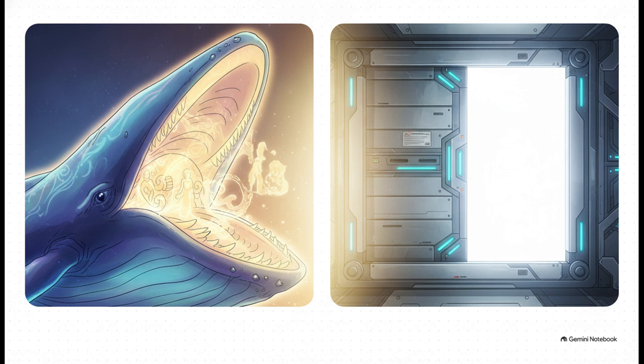George Lucas deliberately used this exact structure. That famous trash compactor scene on the Death Star? That is the literal belly of the whale. The hero is swallowed into the unknown, facing total annihilation before being reborn to fight another day.